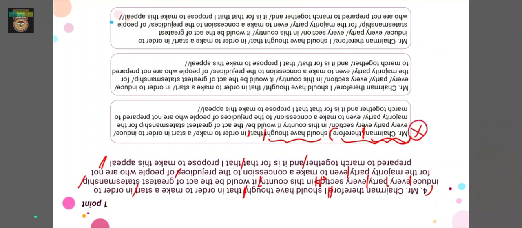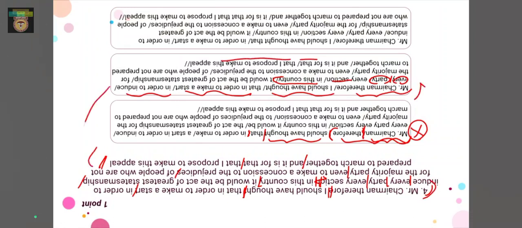Let us have a look at our second option here. It says: Mr. Chairman, therefore I should have thought that in order to make a start, in order to induce every party, every section in this country, it would be the act of greatest statesmanship for the majority party, even to make the concession to the prejudices of the people who are not prepared to march together. And it is for that I propose to make this appeal. So this is the option that matches the above criteria and the pauses that I just explained. So option B should be the right option here, right? Let us then move on to the next question.